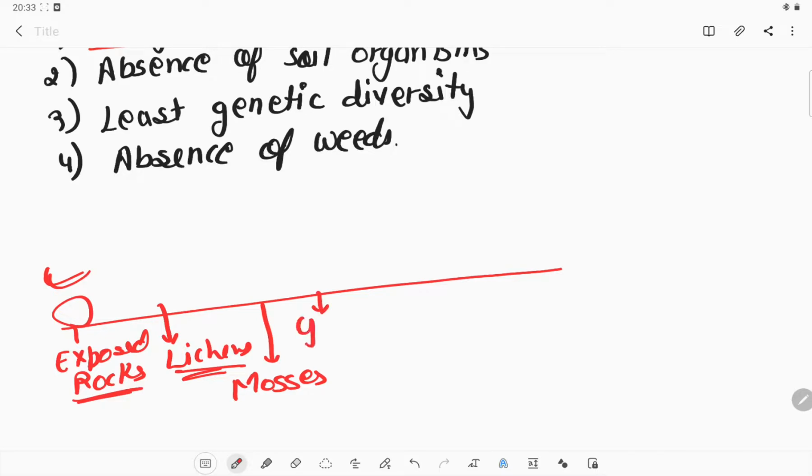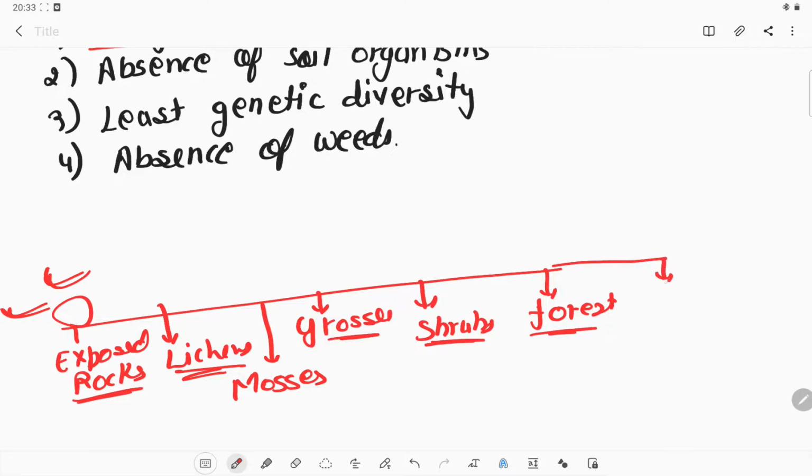After the mosses, grasses will grow on that soil. After that shrubs will grow, and then there will be a forest. This is the young forest, and then the young forest will convert into a mature forest. So what is this?